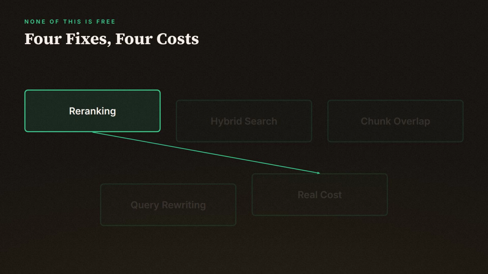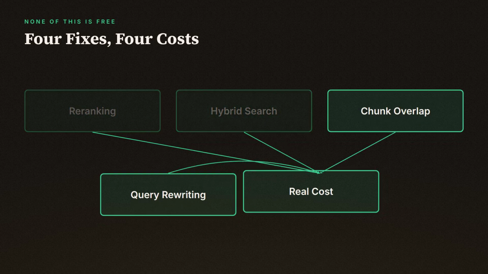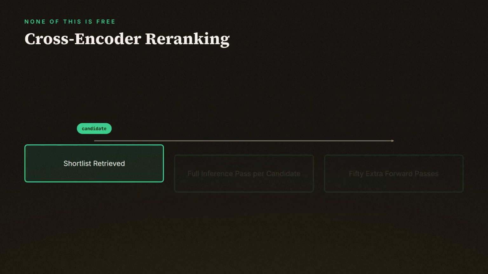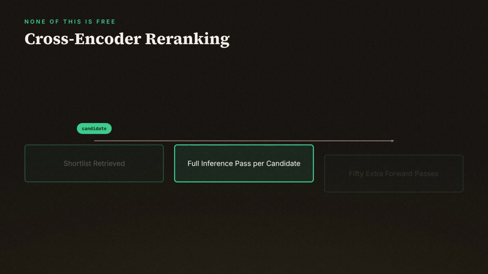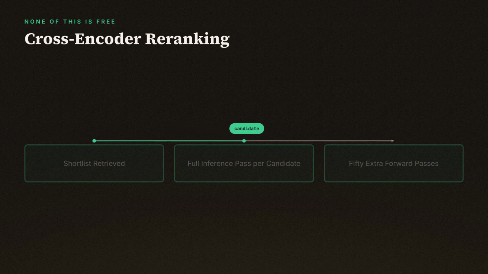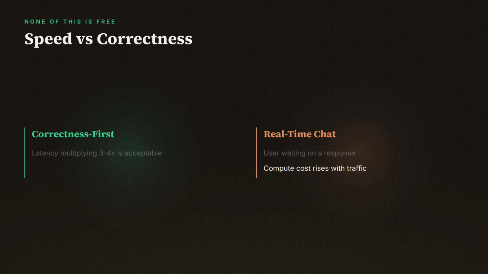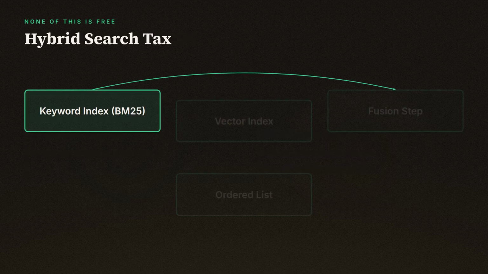Each of these 4 fixes solves a real mechanism, but every one of them costs something specific, and it's worth naming the cost plainly instead of pretending these are free upgrades. Cross-encoder re-ranking means running a full model inference pass over every candidate in your shortlist, not just embedding lookup. So if you re-rank 50 candidates per query, that's 50 extra forward passes on top of the retrieval you already did. Latency multiplies, sometimes by a factor of 3 or 4, and if your traffic is high, so does compute cost. That's fine when correctness matters more than speed, and much worse when a user is waiting on a chat response in real time.